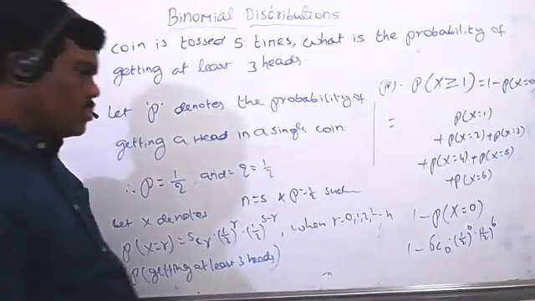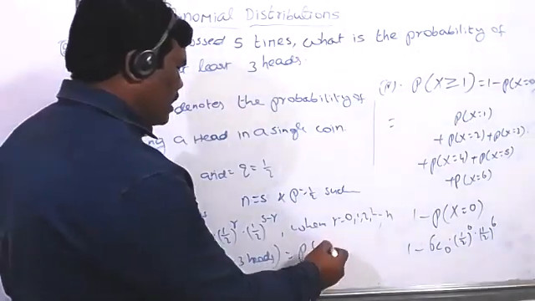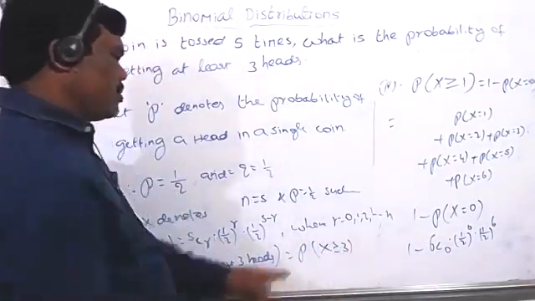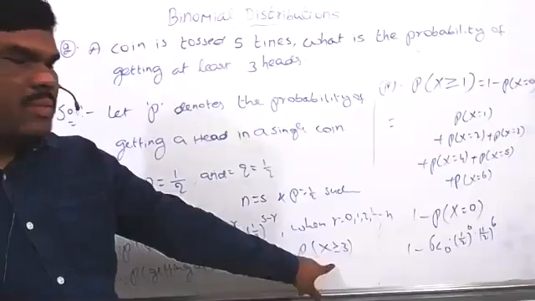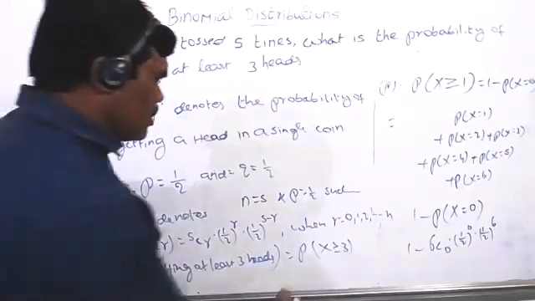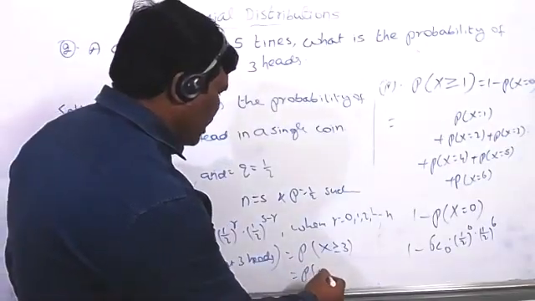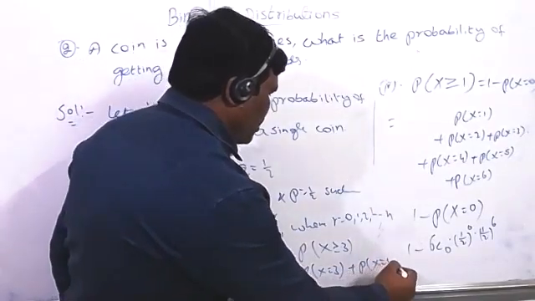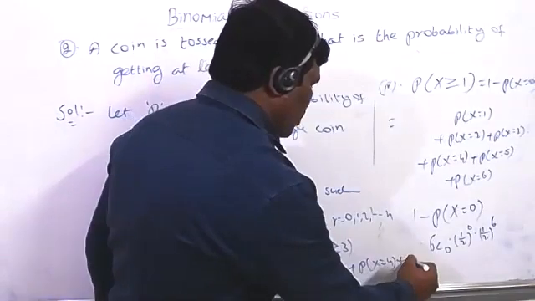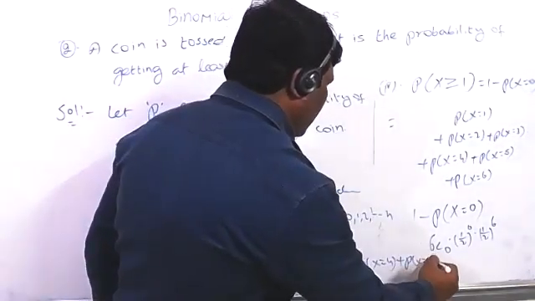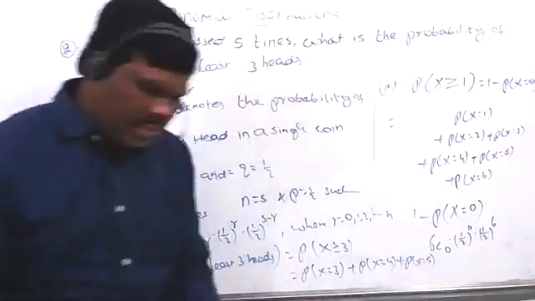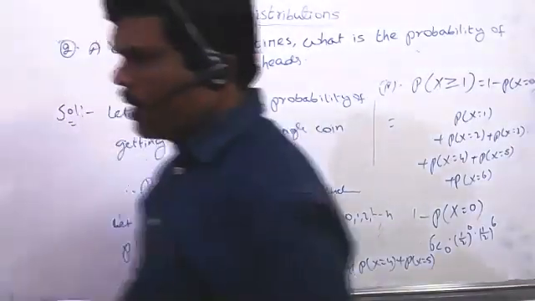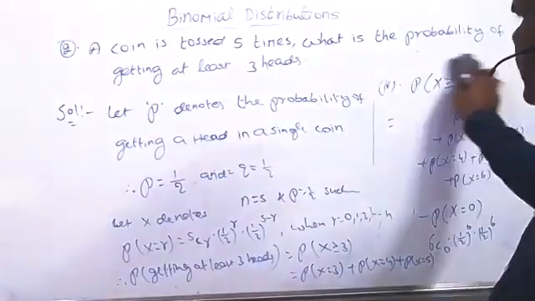Probability of x greater than or equal to 3 means a minimum of 3 heads, and more than 3 heads is also fine. So this is equal to probability of x equal to 3, plus probability of x equal to 4, plus probability of x equal to 5. Maximum is 5 only, we are not taking more than 5 tosses here.